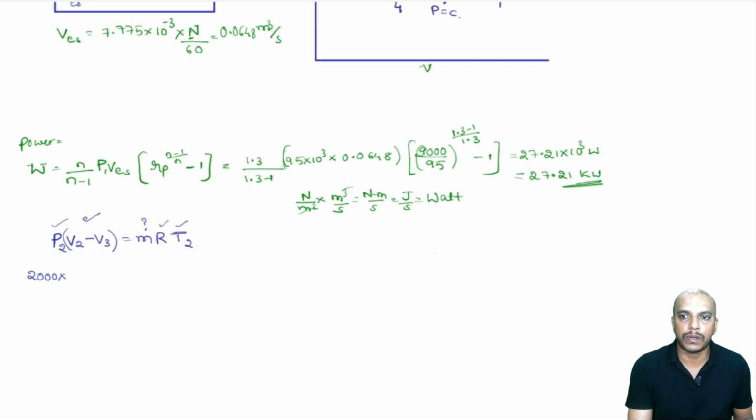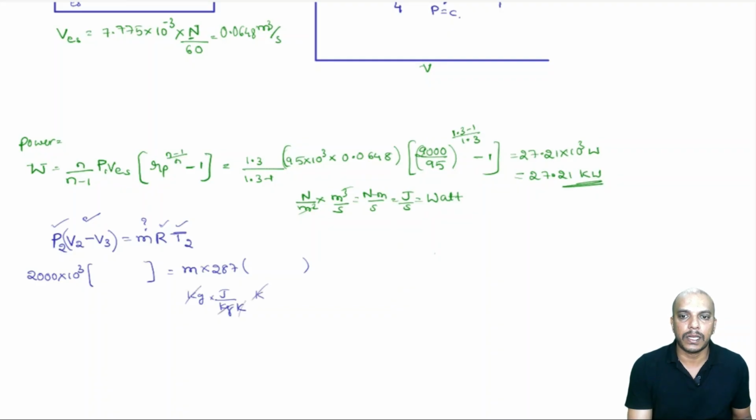So 2000 into 10 power 3 is P2. Okay. This we will keep blank for now. Then mass is the one which has to be found out. R is 287 joule per kg Kelvin. So this has to be in kg. This has to be in joule per kg Kelvin. And temperature has to be substituted. So once we get this T2 and V2 minus V3, I think we shall be able to find out the mass. Okay. This has to be in Kelvin.